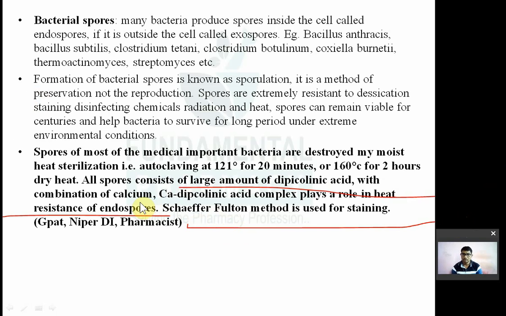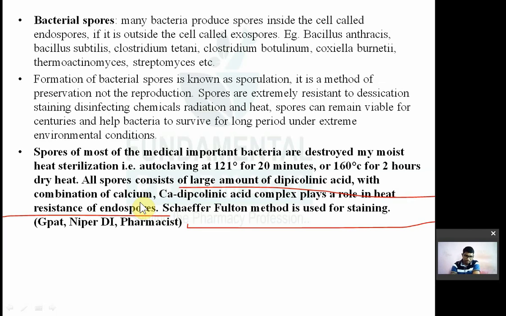Remember, spores can be eliminated by autoclaving at 121 degrees Celsius for 20 minutes, and they can also be removed by heating the sample or container at 160 degrees Celsius for 2 hours. You have to heat to 160 degrees for 2 hours, and only then can spores be destroyed. Then autoclave at 121 degrees Celsius for 20 minutes.